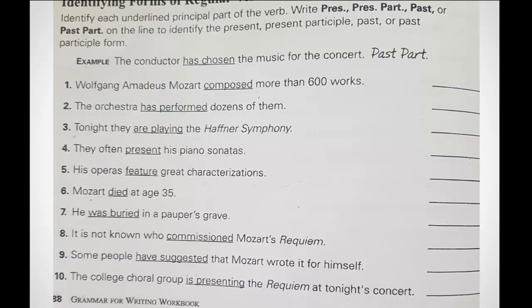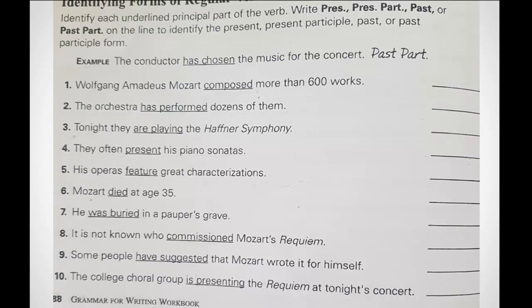So identify each underlined principal part of the verb. Write PRES for present, PRES PART for present participle, PAST for the regular simple past, or PAST PART, meaning past participle. For the underlined part, we have to identify which principal part it is used in the sentence. So let's check the first one.